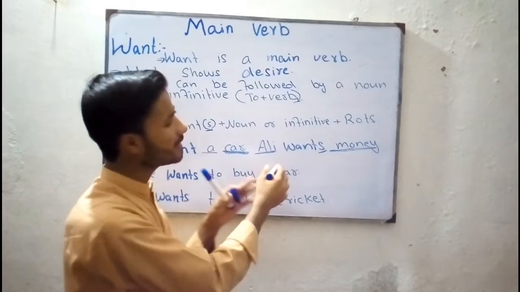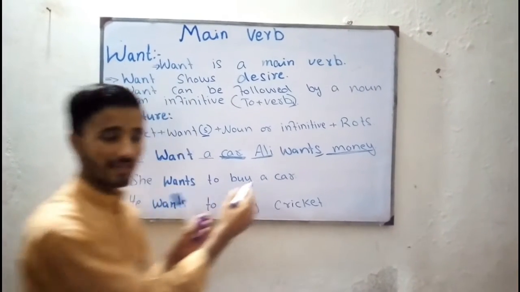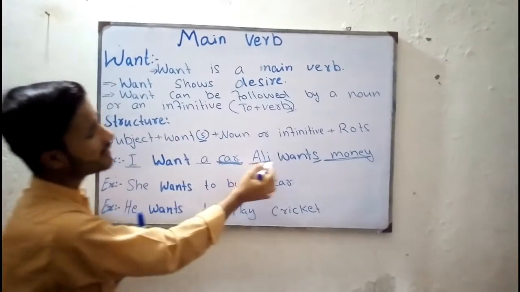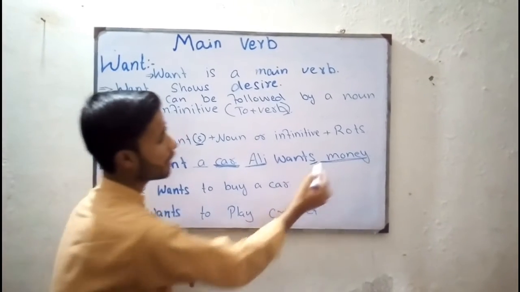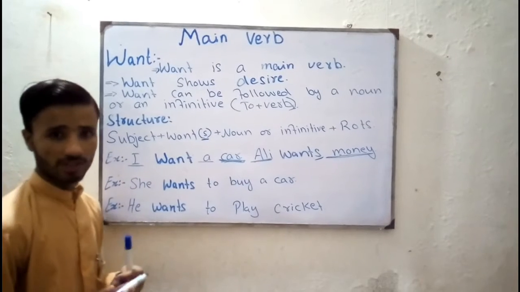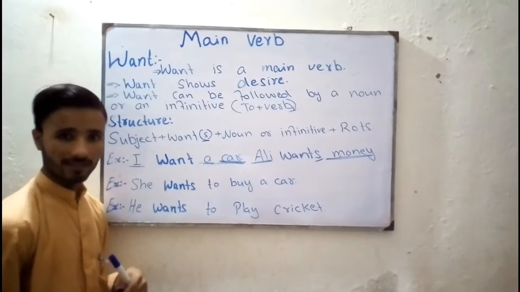So it is his wish or it is his desire to have money. Is this clear? As we said that want shows desire. So it is Ali's desire or wish to have money. Is this clear? In this example, it is my wish or it is my desire to have a car. Is this clear, guys?